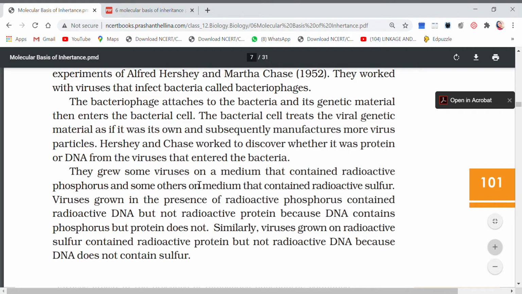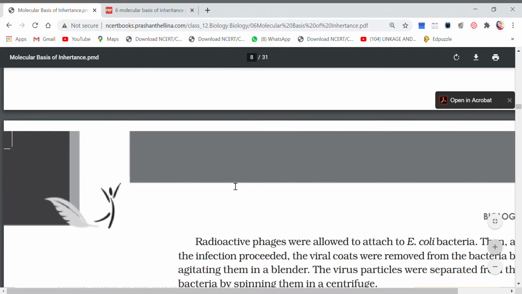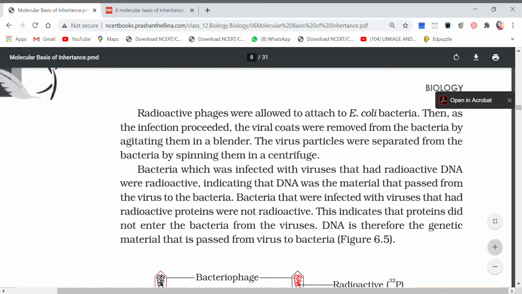They grew some viruses on a medium that contained radioactive sulfur, phosphorus and some other as radioactive sulfur. Viruses grown in the presence of radioactive phosphorus contain radioactive DNA but not radioactive protein because DNA contains phosphorus but protein does not. Similarly, viruses grown on radioactive sulfur contain radioactive protein but not radioactive DNA because DNA does not contain sulfur. So this was already done and I hope you have understood this.